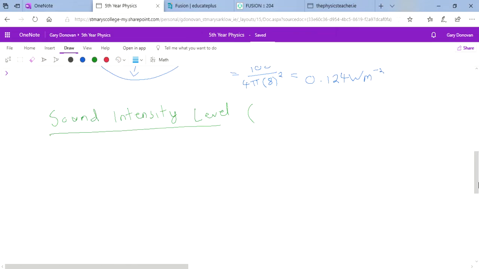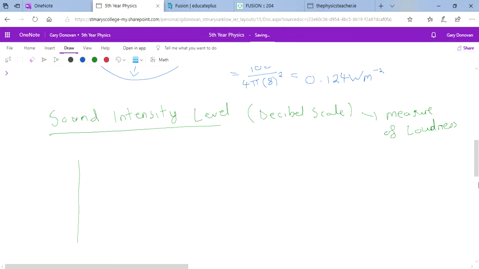Sound intensity level is measured or compared using the decibel scale. And what it basically is, I suppose, is a measure of loudness really. But obviously there's a correlation between the measure of loudness and how much energy something is carrying. So there's definitely a relationship between sound intensity level and sound energy.